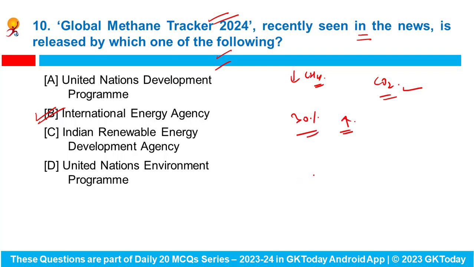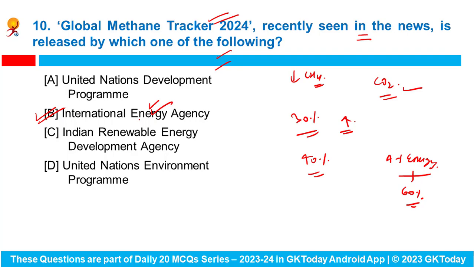So the 2024 tracker provides country level estimates which highlights the natural sources contributing 40% and the human activities, primarily agriculture and the energy sectors, which contributes to nearly 60%. Fine. So Global Methane Tracker is released by International Energy Agency.